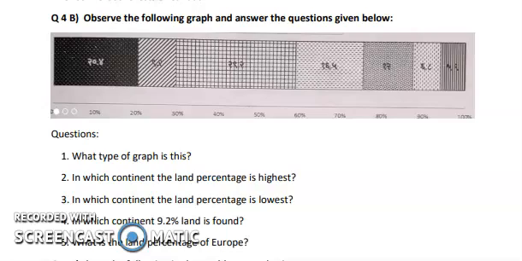In the first section I have already given you two graphs and their answers. The first graph was related to population pyramids like expansive, constructive and stationary, and the second graph was a bar graph related to literacy rate.